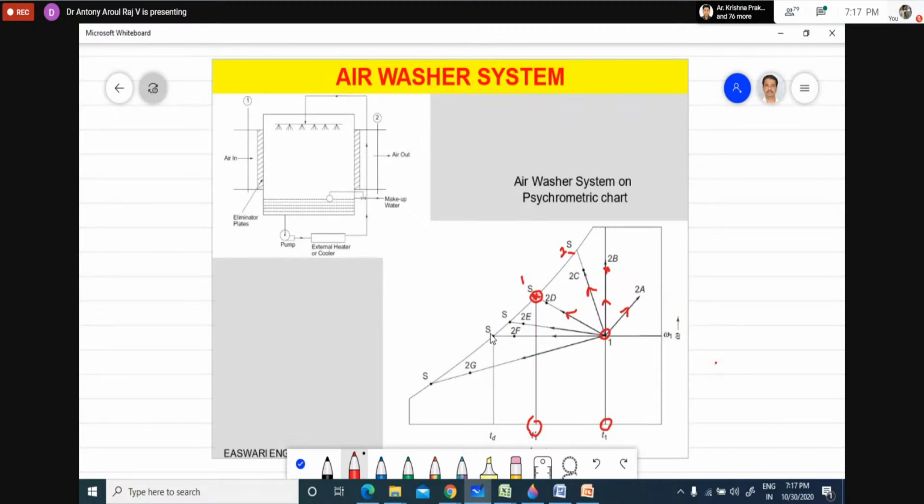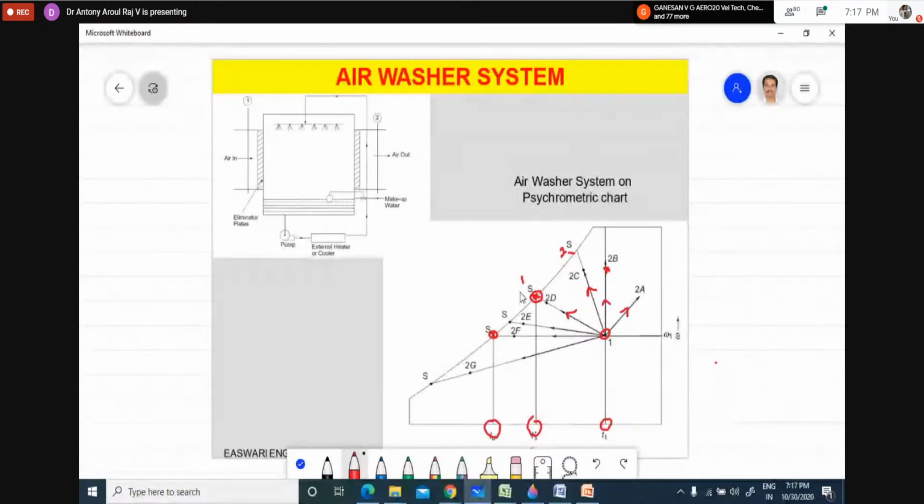Next, I have to note what this temperature is. You know, horizontally if I am coming from here, this would be ADP, and this temperature should be the ADP temperature. Now if I am spraying the water in the washer at a temperature between the wet bulb temperature and the ADP, this is the wet bulb temperature and this is the ADP, what is happening? Again here also cooling and humidification only is taking place.